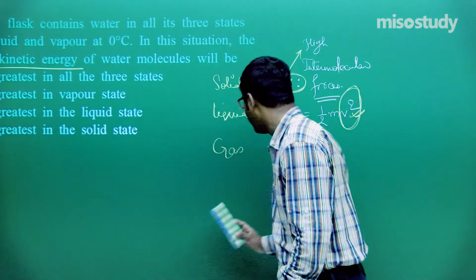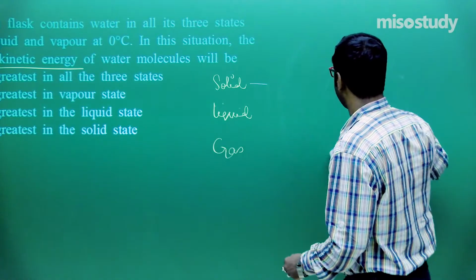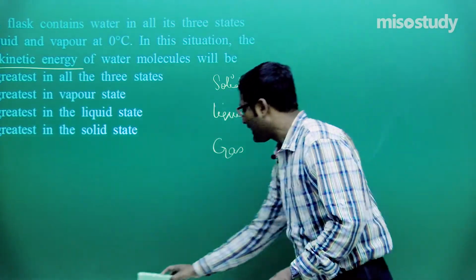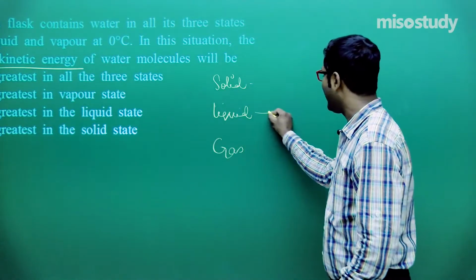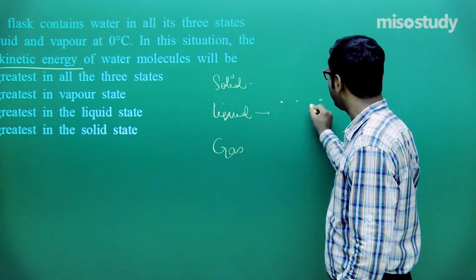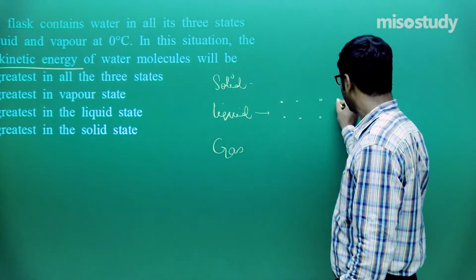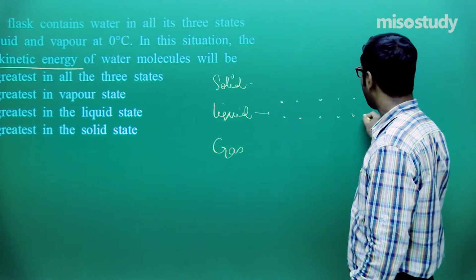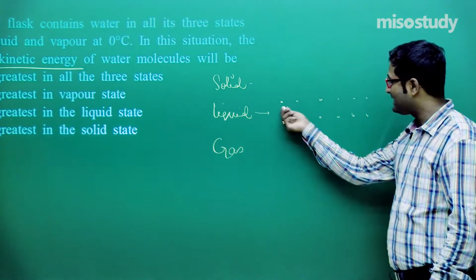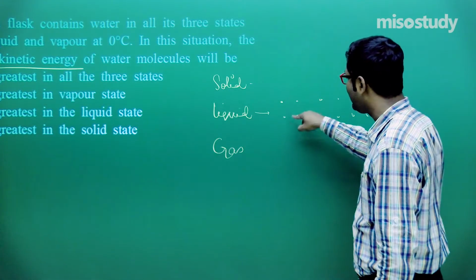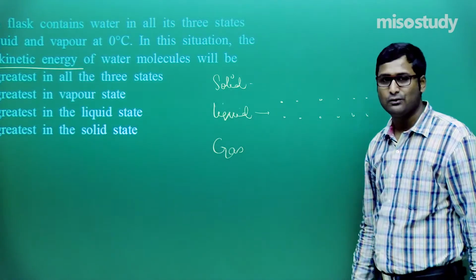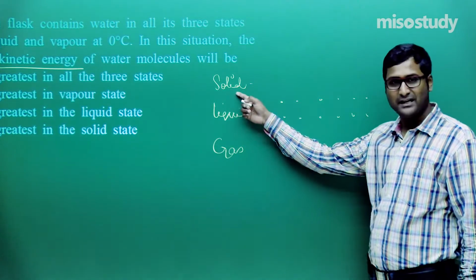Now listen to what I am telling again. If I talk about liquid molecules, as we know, in liquid there is a little more gap than the solid molecules. If there is a gap, that means there is less intermolecular force of attraction in comparison to solid.